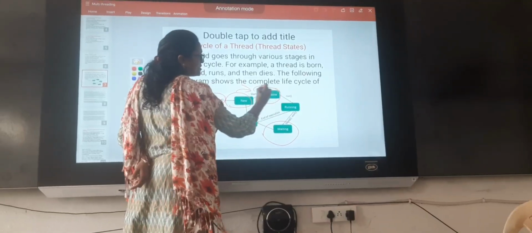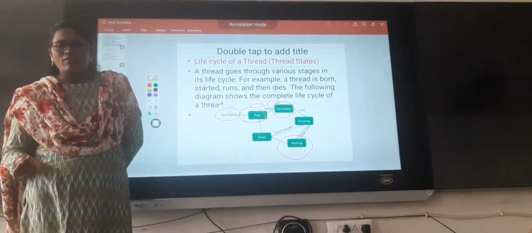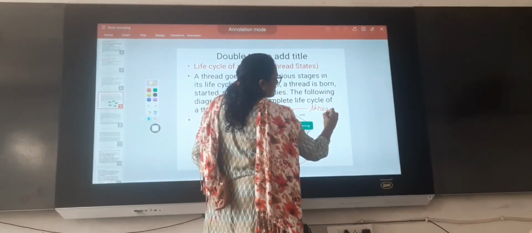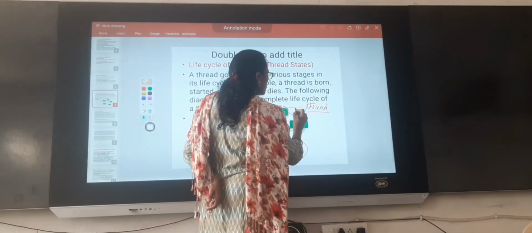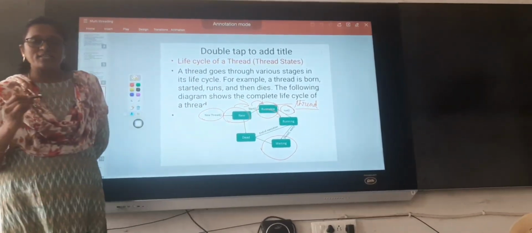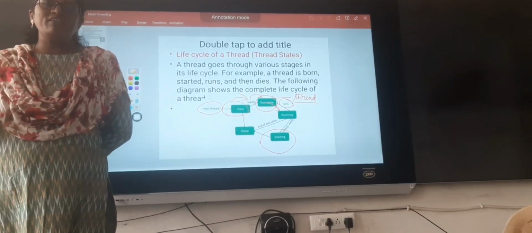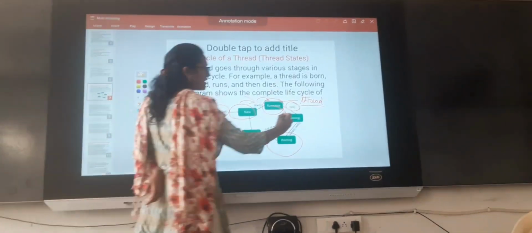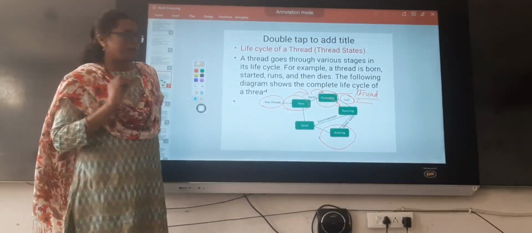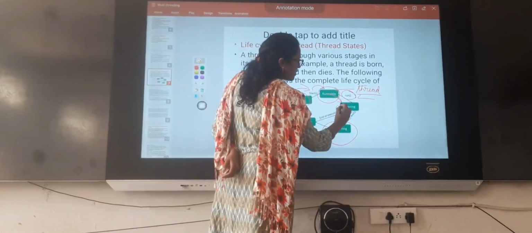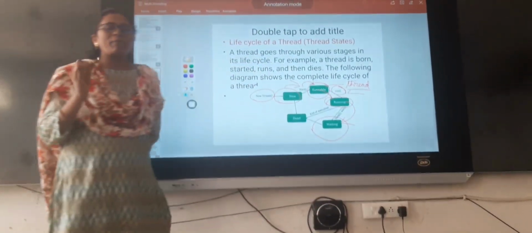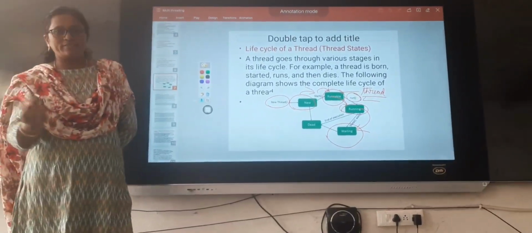Why is it in the runnable state? Because the CPU is not available. When the thread scheduler allocates the CPU to our thread, it will invoke the run method. The run method is also a predefined method in the thread class. It will be overridden by our thread class. The run method is the overridden method, and that method should be written in our class. From that it will go to running state. From running state, sometimes our thread may go to waiting state.